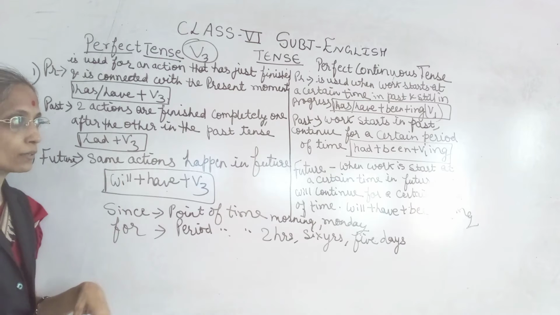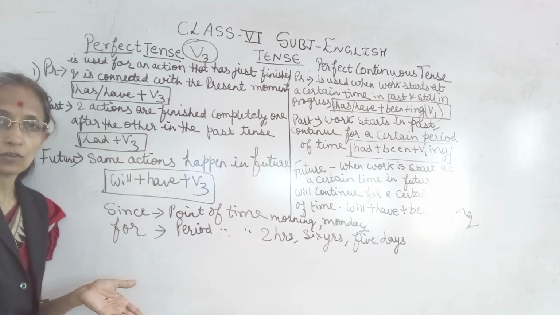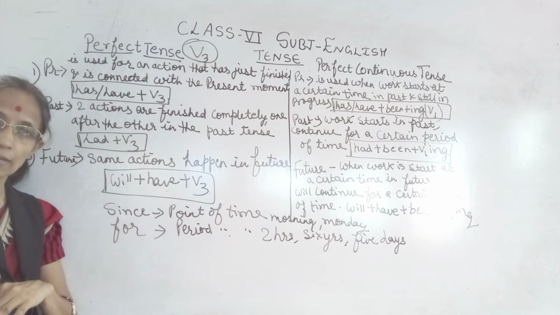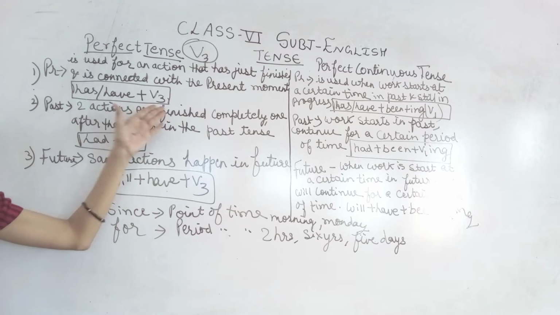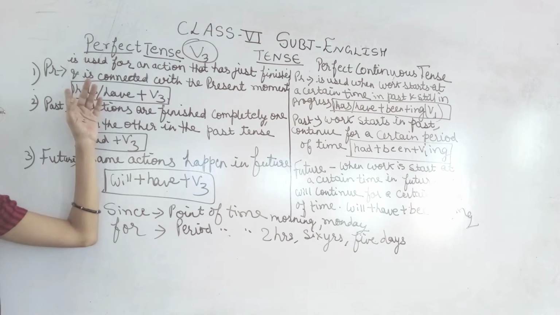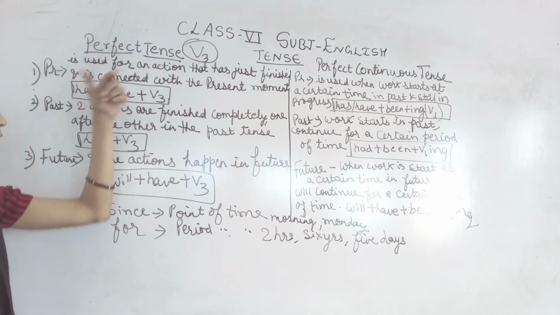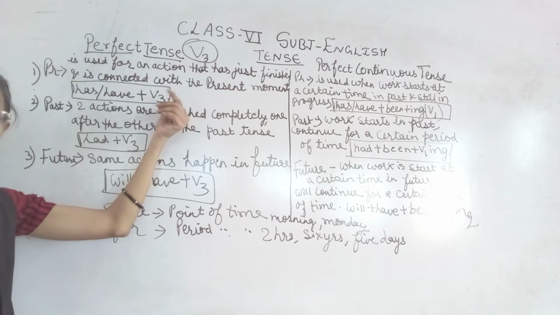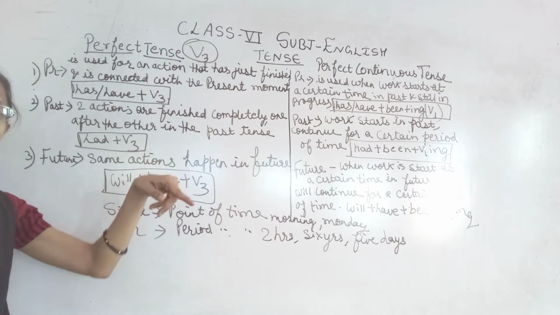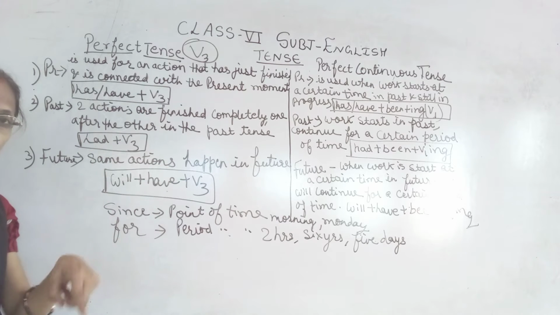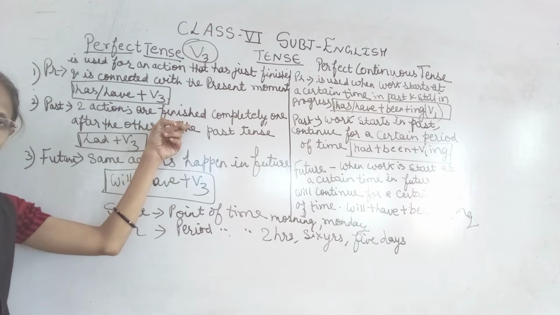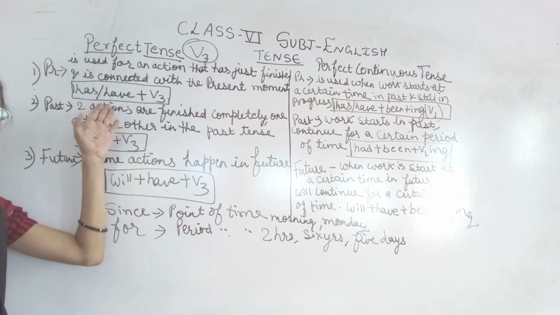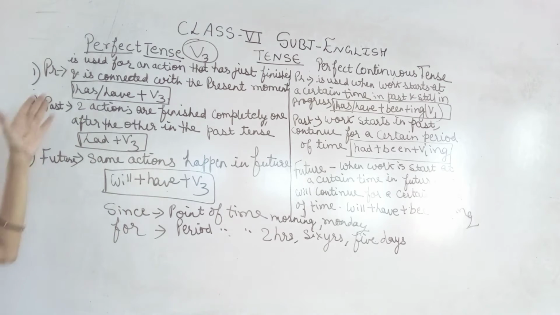He has been sleeping. Okay? They have been sleeping. He has slept. Perfect tense. He has slept. वह सो गया था. He has slept. Third form of the verb. He has slept. They have slept. Understood? He is for singular. They is for plural.